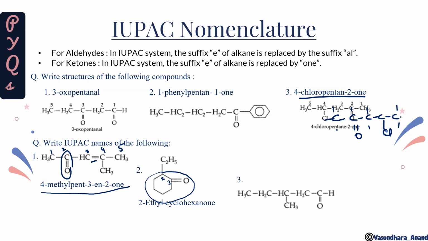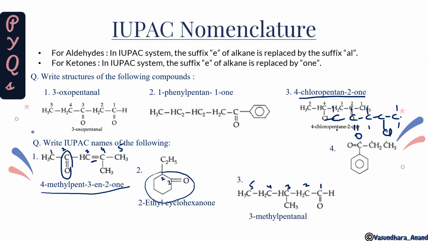Now the third question is CH3. This is so simple. Obviously the counting will start from the functional group. That is, it is going to be 1 2 3 4 5, isn't it? So here it is 3-methyl pentanol. 3-methyl pentanol.